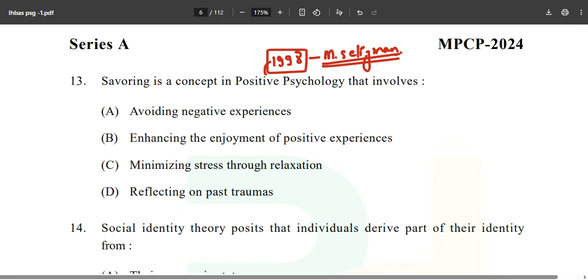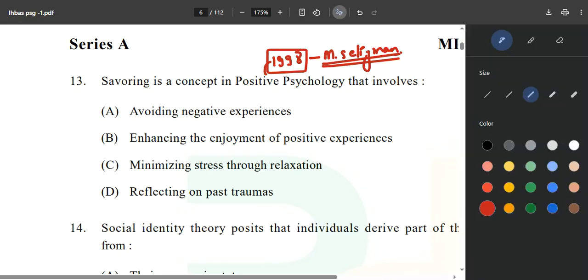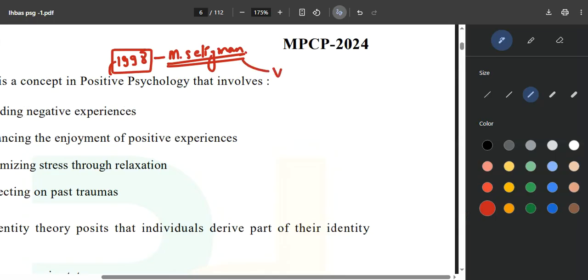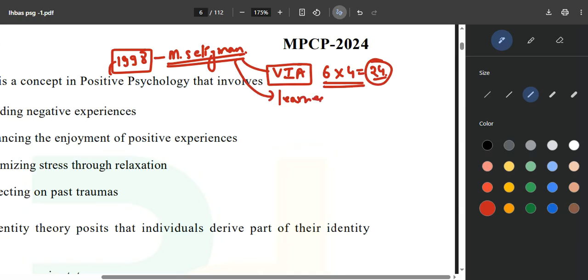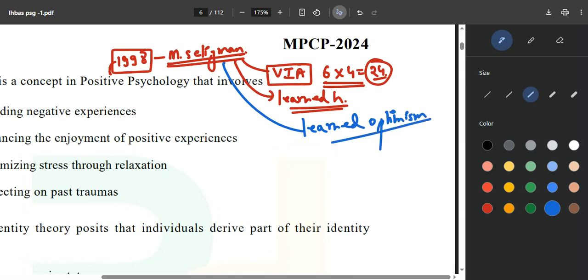Savoring is a concept in positive psychology. Who started positive psychology? Martin Seligman. Only Martin Seligman, and he also gave things like the VIA classification, the Values in Action classification, which has 6 into 4 equals 24 character strengths. Along with that, what else did Martin Seligman talk about? He talked about learned helplessness. You can refer to NCERT and the book as well for this. Along with that, he also gave learned optimism, and through this learned optimism he built positive psychology.